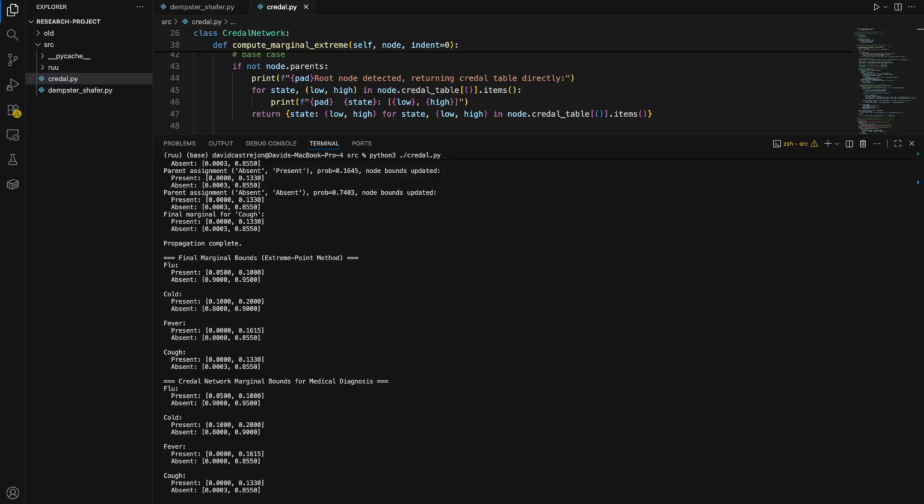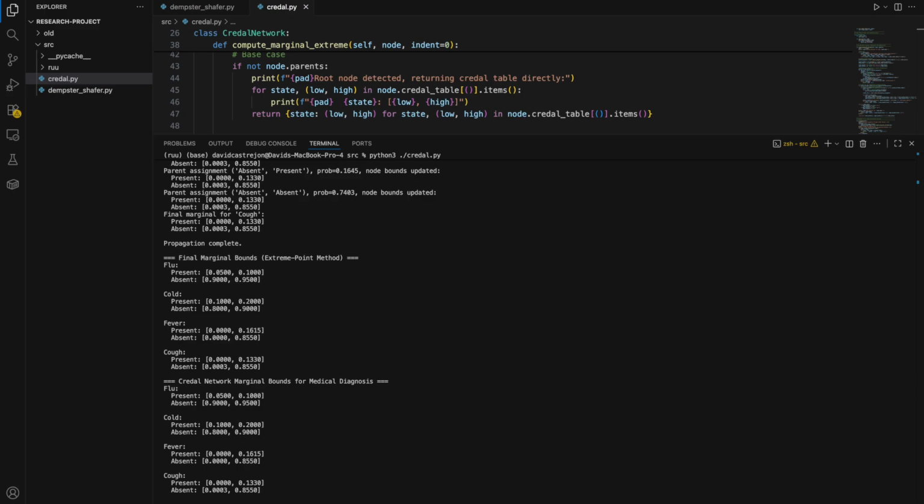Another observation here is that the fever has a wider range than the cough, showing that it's more sensitive to combinations of the parent states. Another thing I noticed is that the increase of parent assignments in the debug output shows that the nature of this computation is heavy, and this could have some performance issues for larger networks. So let's compare and contrast these results with the Dempster-Shafer results to get a nice comparison between the two, showing how they differently handle reasoning under uncertainty.